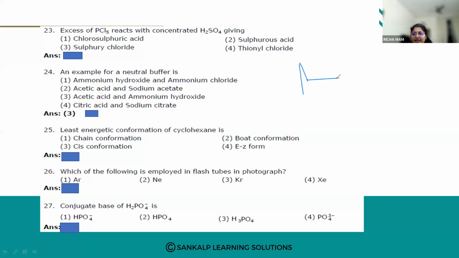So this is a cyclohexane. You can convert the cyclohexane from the chair form to the boat form, cis form and EZ form. Which is the least energetic?